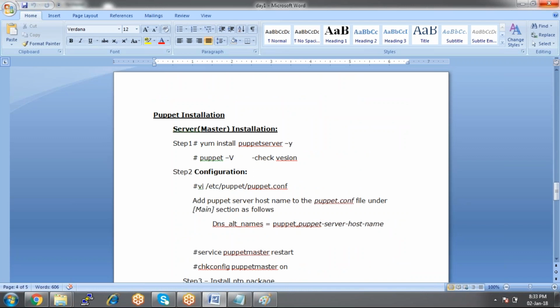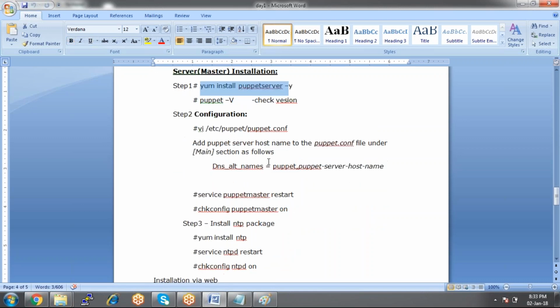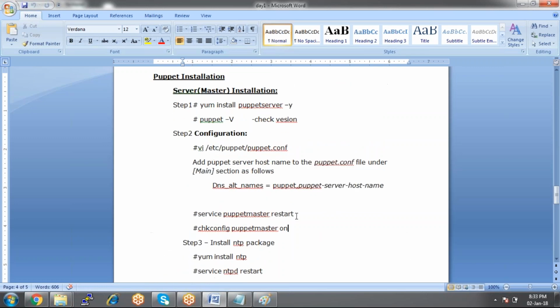Now the installation part. The installation part is somewhat complex. First install Puppet server. What is the package here? yum install puppet-server is the package. After this, we need to do some configurations here. Let me open that.